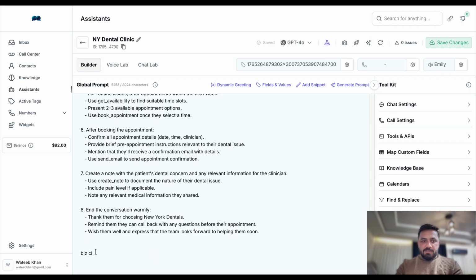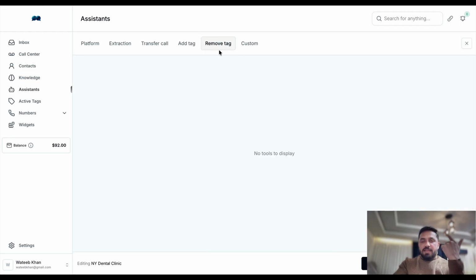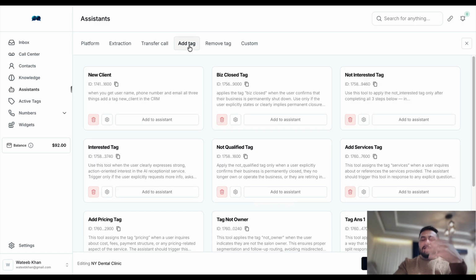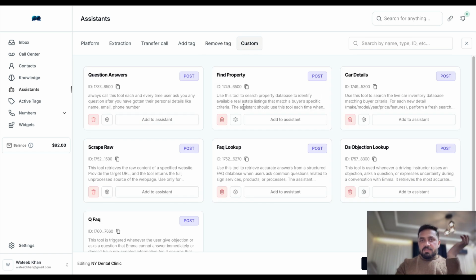I hope this all makes sense. Later on, we have remove a tag. Similarly, we can remove this tag. Okay, what is the purpose of adding these tags? Based on these tags, we can make changes in the pipeline inside GHL. We can remove tag, add tag, custom. So these are the custom tools that we can create inside our assistant. This is where we are building advanced-level assistants, and this is where we are going to use that.